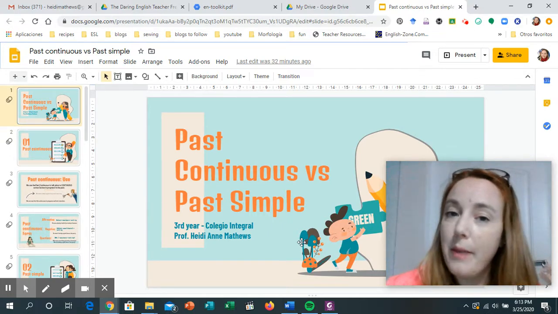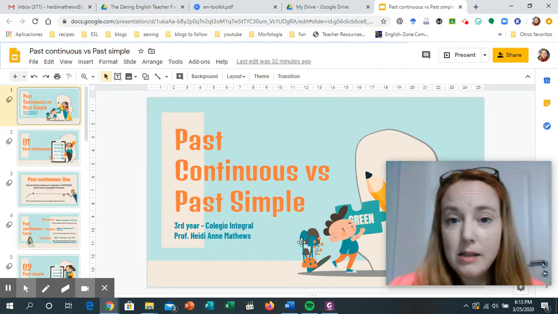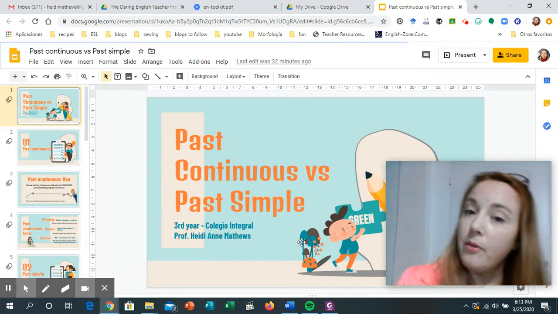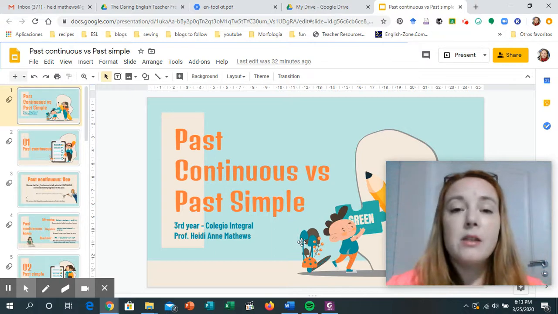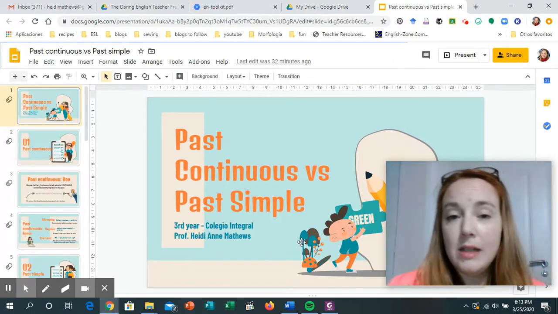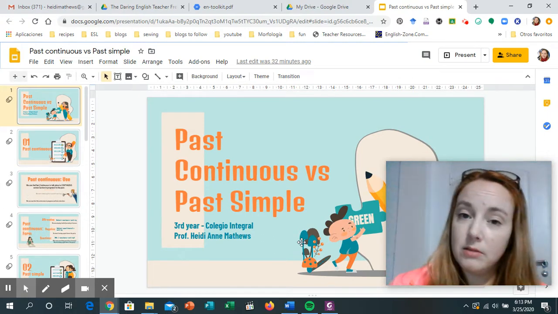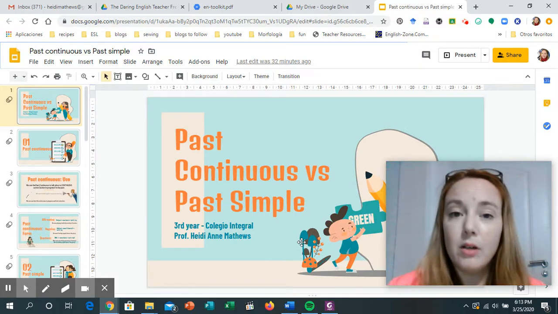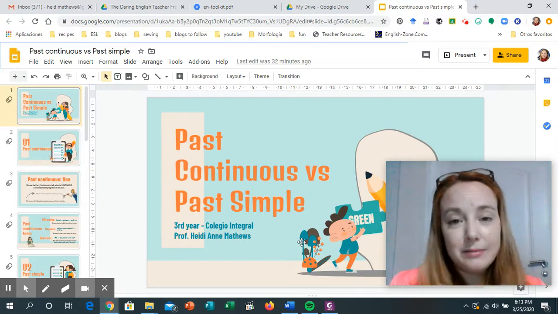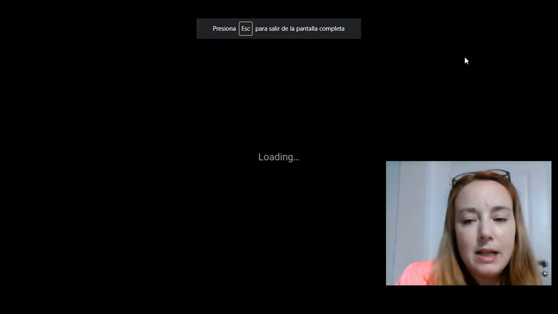Last week we saw past continuous, and it seems that everyone understood it okay because no one asked me any questions, and from your homework I could see that you were doing pretty well with it. So this week we're going to see the past continuous and the past simple. They're not new topics because you've seen the past continuous last week and you have seen the past simple before. But now we're going to see them together, not separately. So let's start with the presentation.